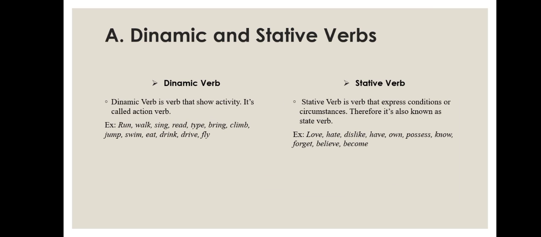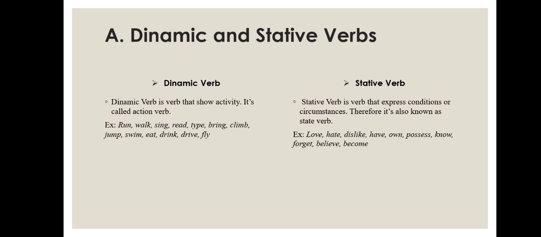Types of verbs. For the first, there are dynamic and static verbs. The first is the dynamic verb. A dynamic verb is a verb that shows activity. It's called an action verb. For example: run, walk, sing, read, type, bring, climb, jump, swim, eat, drink, drive, fly, etc. The second is stative verbs.